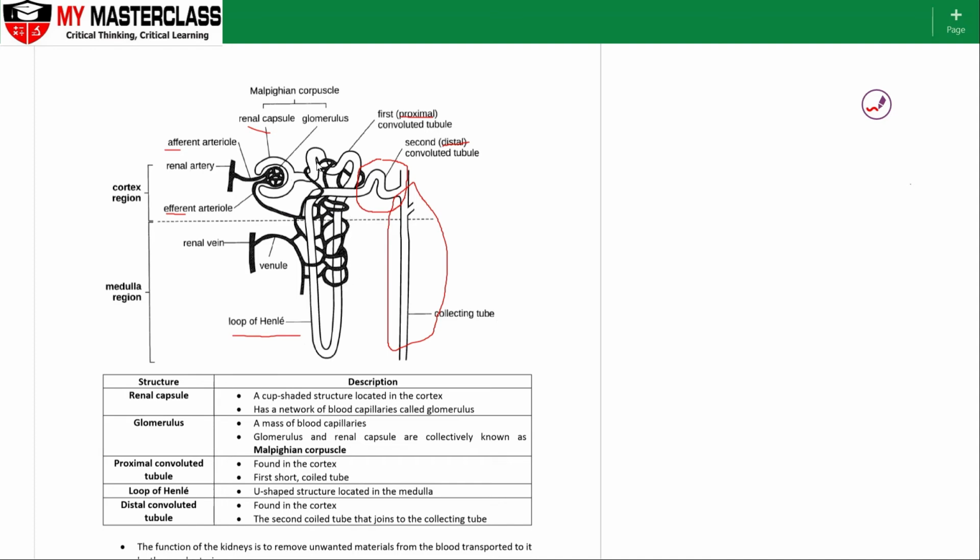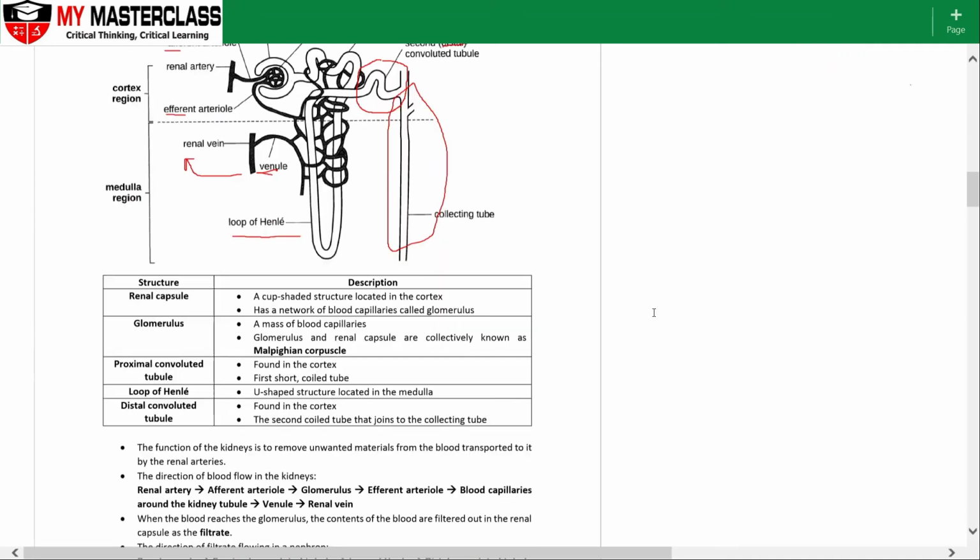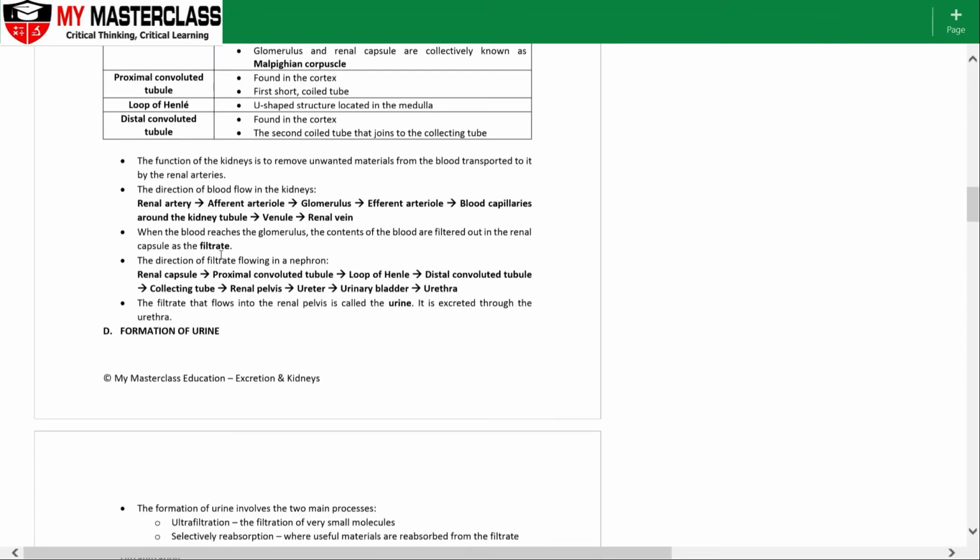Okay, so for example here, whatever is reabsorbed from the PCT enters into all these capillaries that surround it. Capillaries will then merge back together and it will enter the venule here. Okay, and then from the venule, it will then enter into the renal vein and it will be brought away from the kidneys.